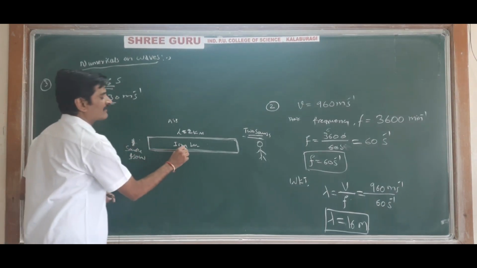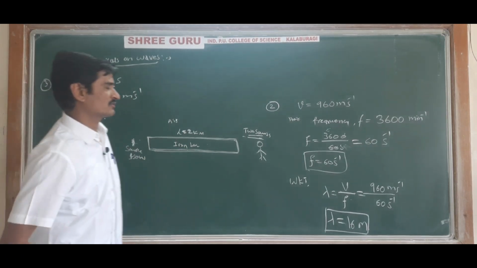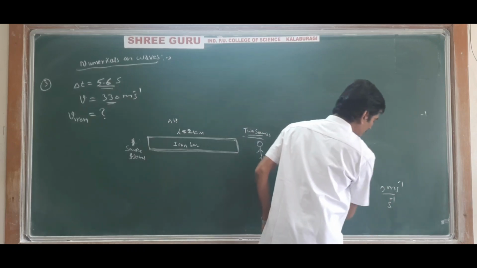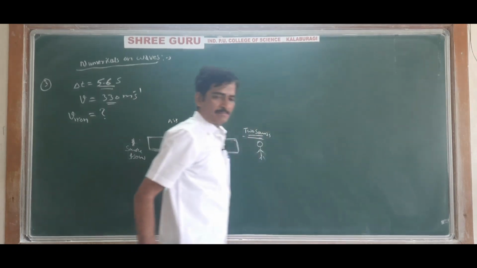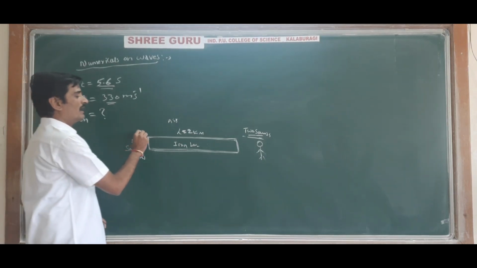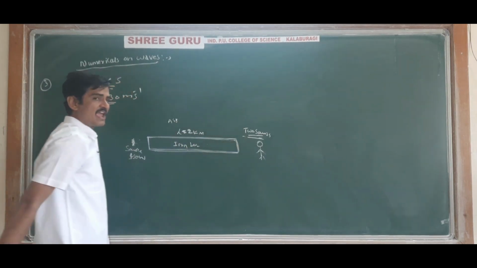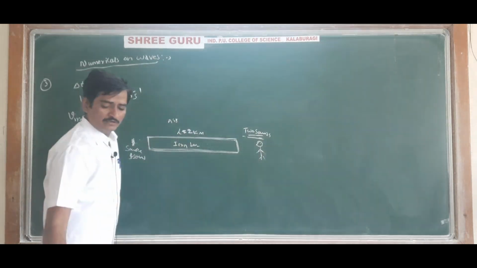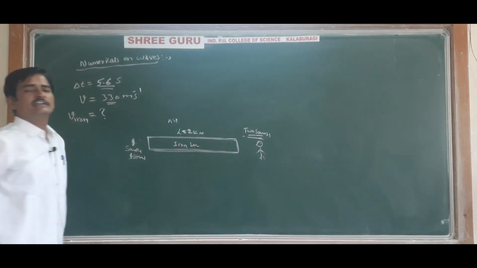And what is the velocity of sound in iron bar? Hope you understood the question. First, understanding the question is important. See here, the person will hear two sounds because one sound will enter from the air into the ears, and one sound will enter from the iron bar into the ears.